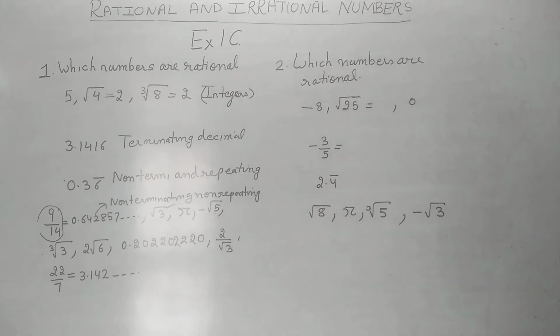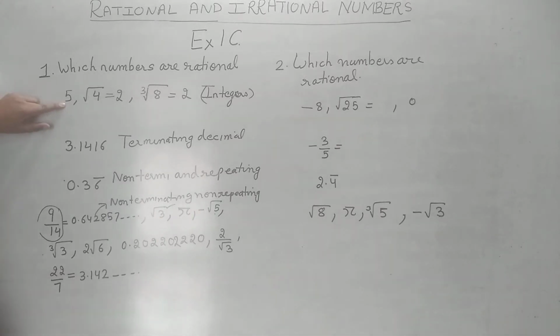Okay students, now come to exercise 1C. The first question is, some numbers have been given to us. We have to check which numbers are rational and which are irrational. Second question is also the same. Which numbers are rational and which are irrational? The method, the concept of doing both the questions is same. Now see the first question.